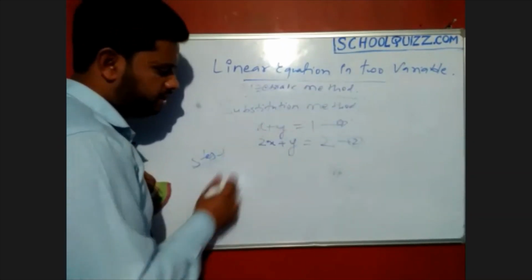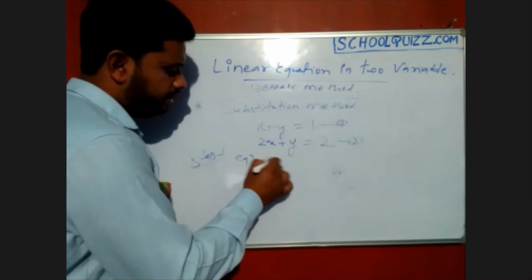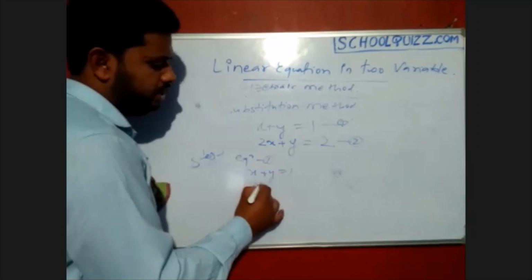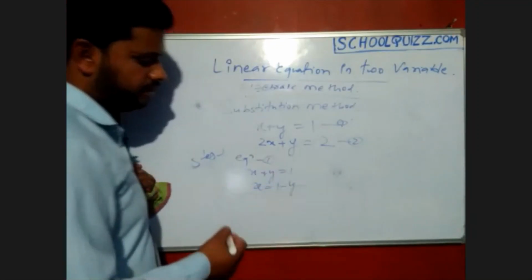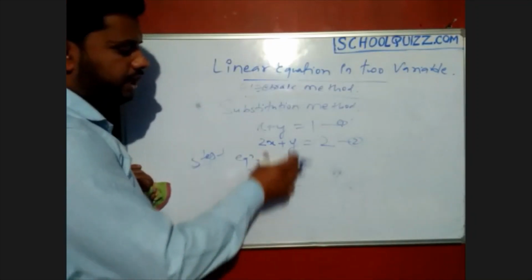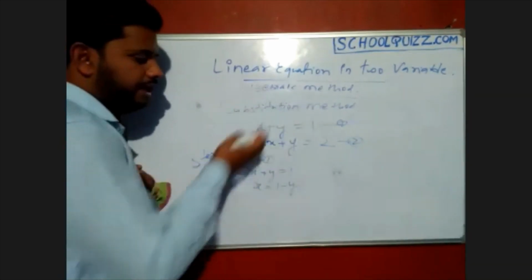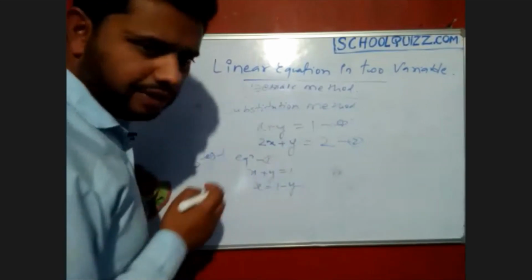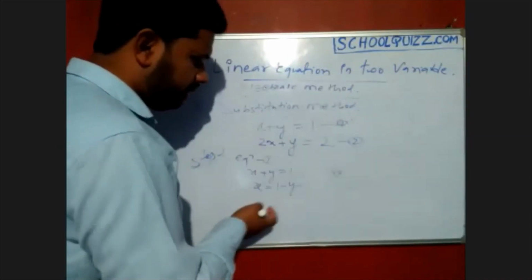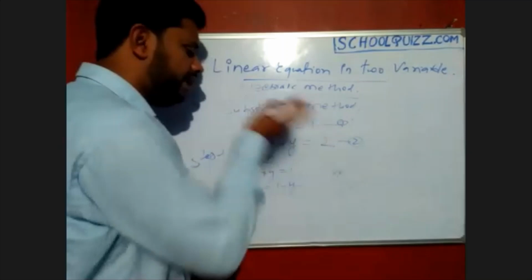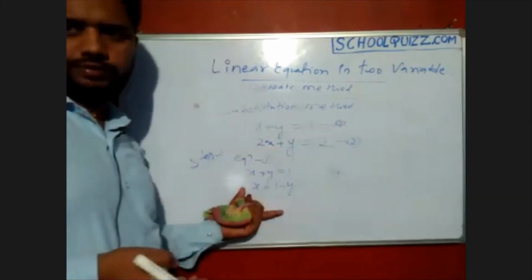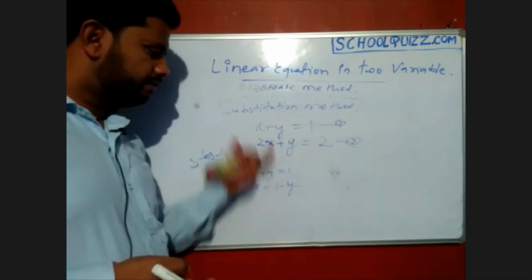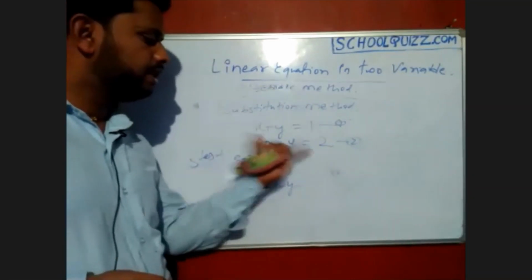Suppose I'm choosing equation number 1. From equation 1, x plus y equals 1, so x equals 1 minus y. If you substitute this value in the first equation, you get 0, because you are deriving it from there only. If you substitute the same thing in the same equation, you will get 0. Simple. Don't substitute it there. Whatever value you get from equation 1, substitute it in the second equation.